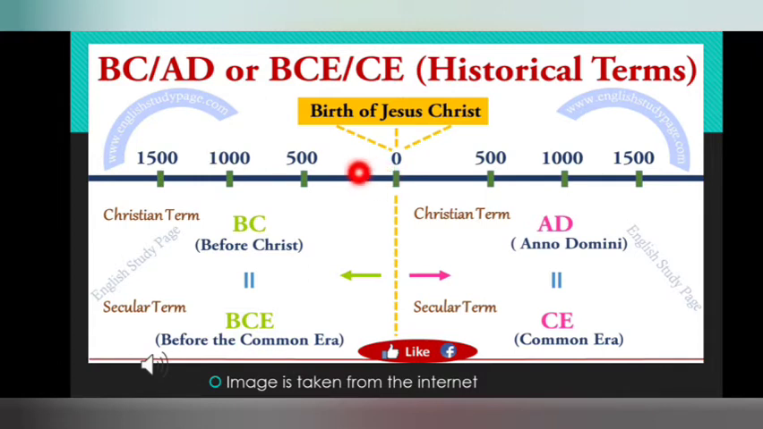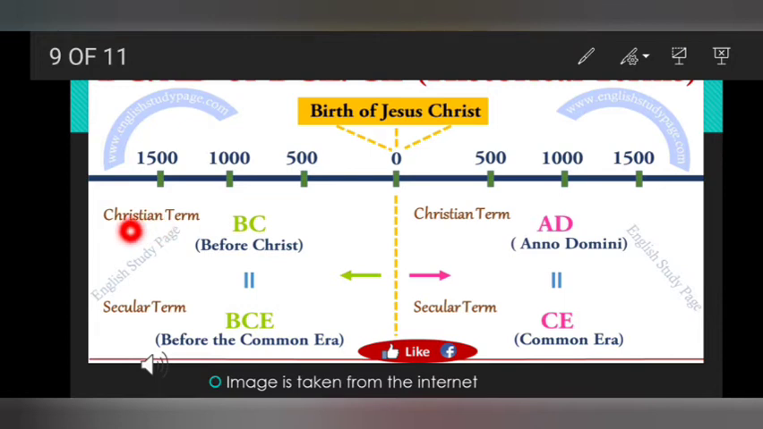The years are marked to this side, which I'm showing you right now. From 0 to our left hand side, 500, 1000, 1500. This is the time before the birth of Jesus Christ, and that we call BC. This is called the Christian term, and BC stands for before Christ. And again, the timeline shows 500, 1000, 1500 to our right hand side. That we call AD or Anno Domini, and we already studied the meaning of that.